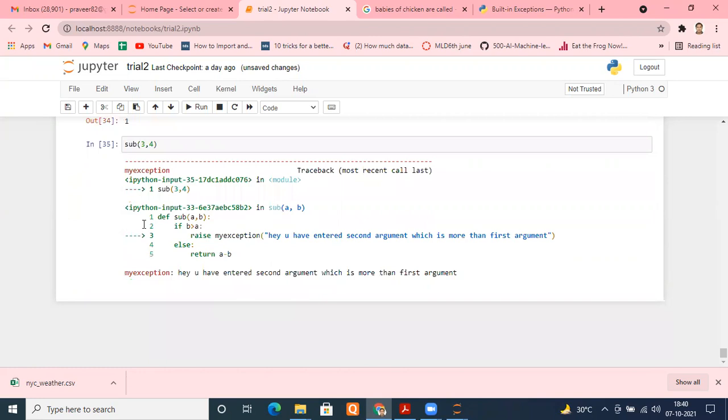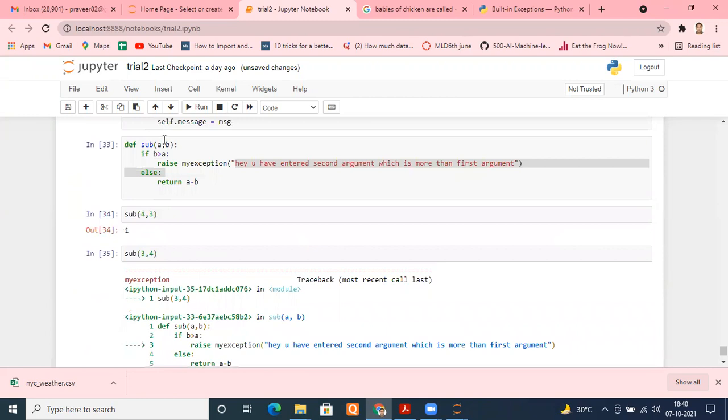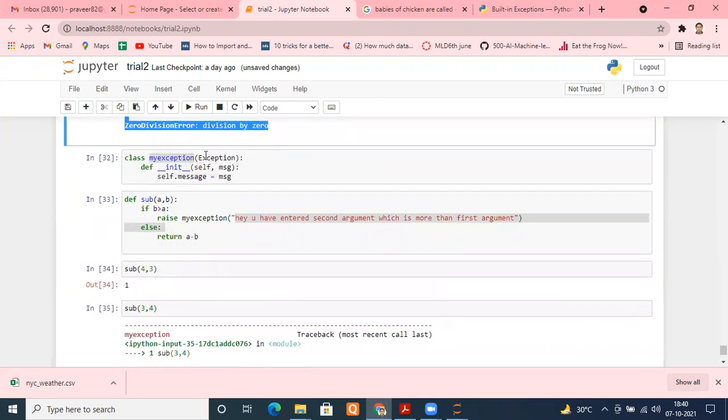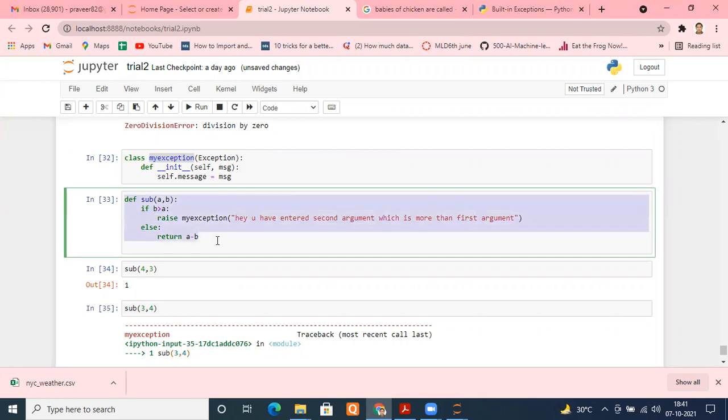Don't worry, I'm coming back. Okay, but I just showed that we can create our own exception. But what we will do, first of all, we will create our own exception. Then we will create our own code, own functions, where you expect that there may be an error. There may be chances of error. So put that here. Put it like this. Means create a function like this, where you expect there may be an exception, right?